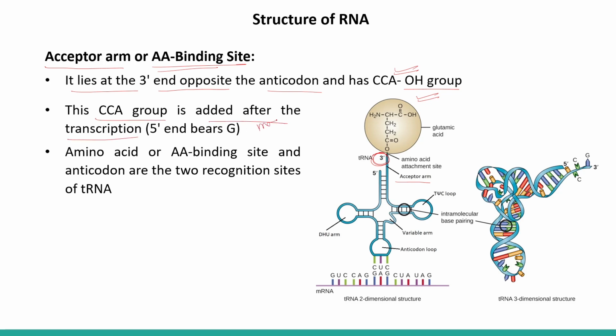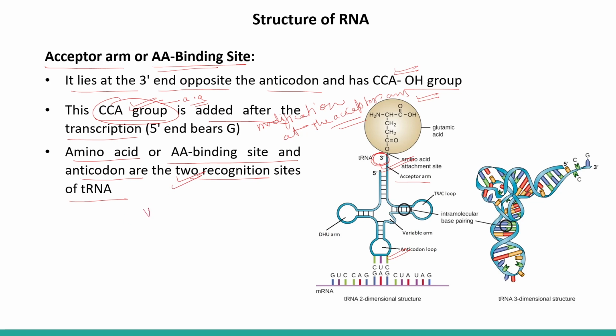So this is a modification at the acceptor arm, that is the addition of the CCA group, right? And with this group, an amino acid is attached, right? So the amino acid or AA binding site and the anticodon are the two recognition sites of the tRNA.